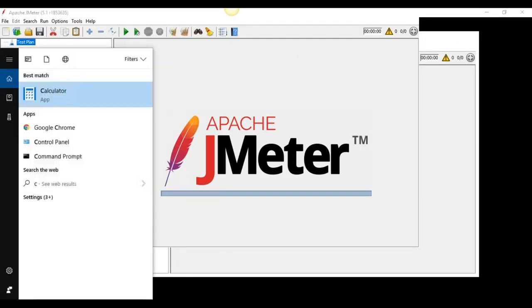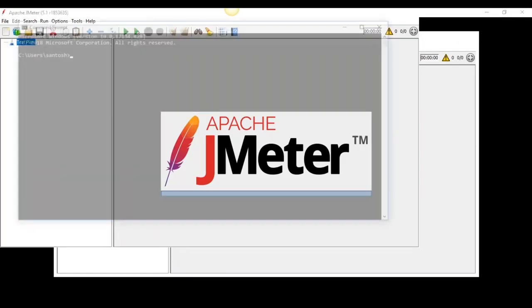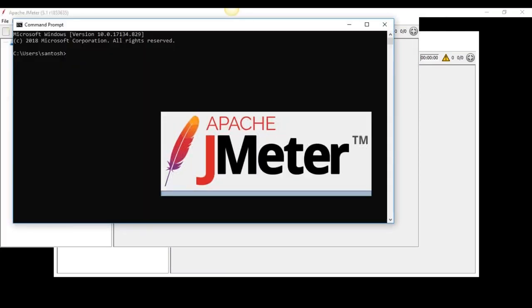Now you can check on your system what your Java version is. Here it's Java 1.8. Okay, so this is compatible with JMeter 5.1.1.